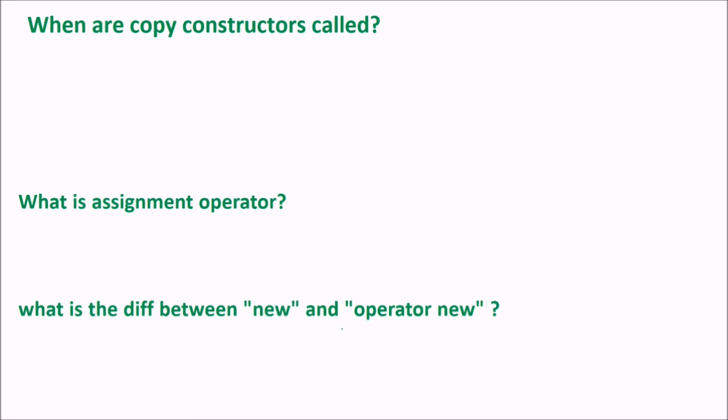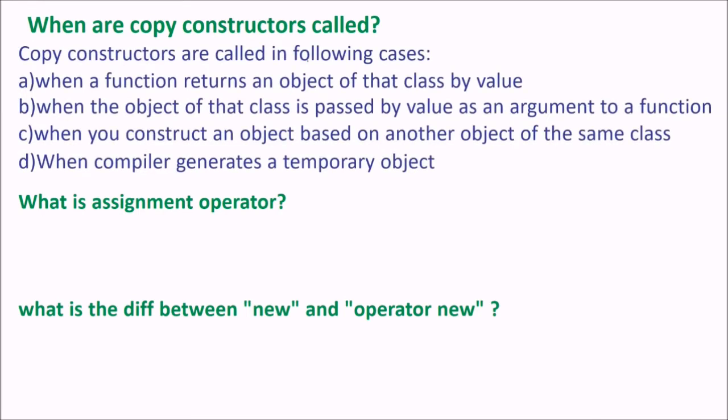When are copy constructors called? Copy constructors are called in a few cases. When a function returns an object of that class by value, the copy constructor will be called. When an object of that class is passed by value as an argument to a function. When you construct an object based on another object of the same class, or when the compiler generates a temporary object, the copy constructor will be called.